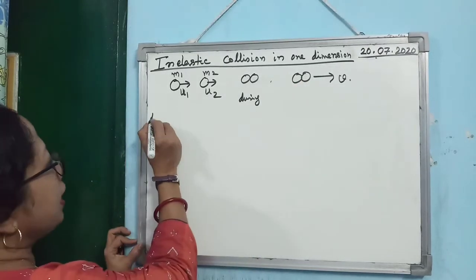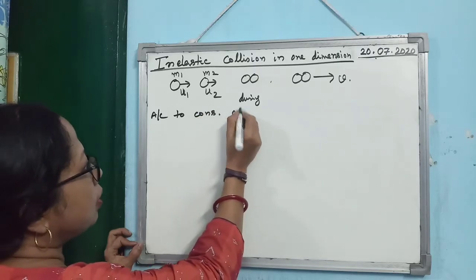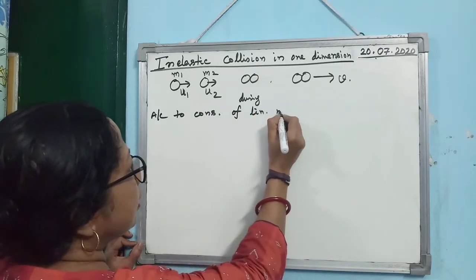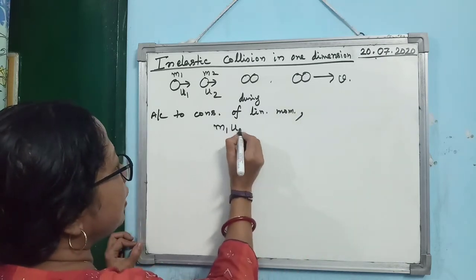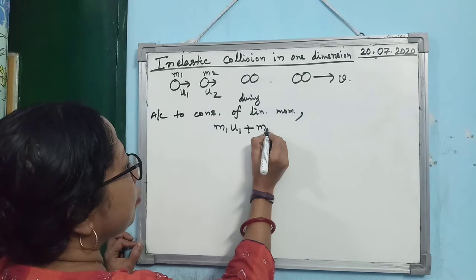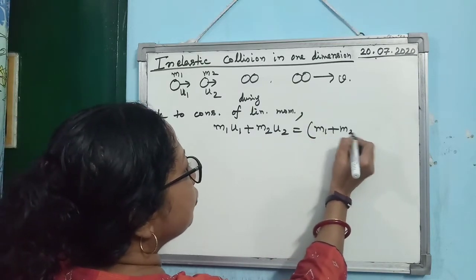So according to conservation of linear momentum, you can write momentum before the collision M1 U1 plus M2 U2 equal to momentum after the collision.